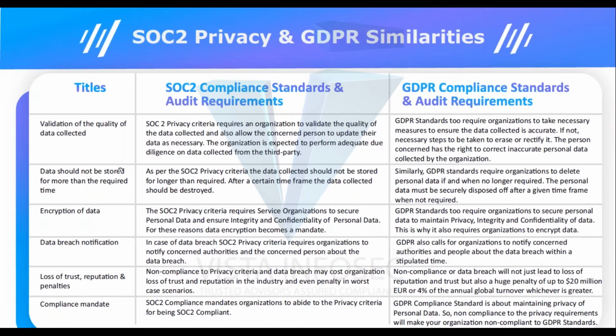If you're coming under it, SOC 2 compliance mandates that the organization abide by the privacy criterion. So you can't simply say, I am GDPR compliant, so SOC 2 privacy is not really required for me. You can't, because SOC 2 doesn't give you that flexibility. You might still try your luck by asking your client if they are okay with it. Most probably they would not be, and I wouldn't suggest you do that, because I'm sure you might not have just one client. One client may say yes, and if some new client says no, you'll be in trouble. So why not just get it done? If you already have your GDPR in place, then why are you killing yourself by not doing the privacy trust criterion in SOC 2? So that would be my 2 cents.